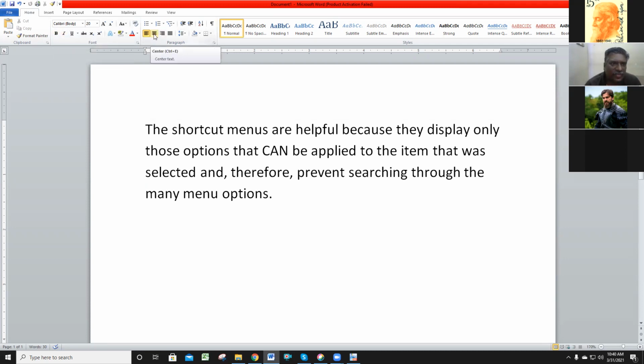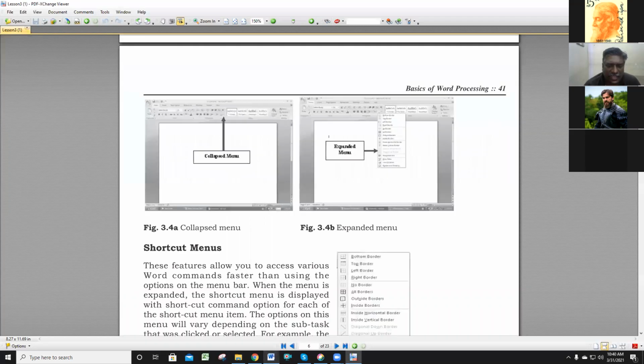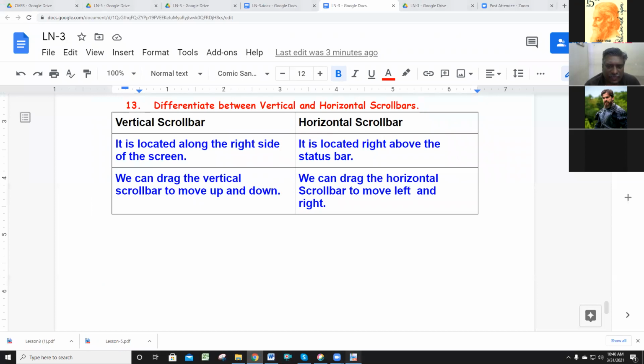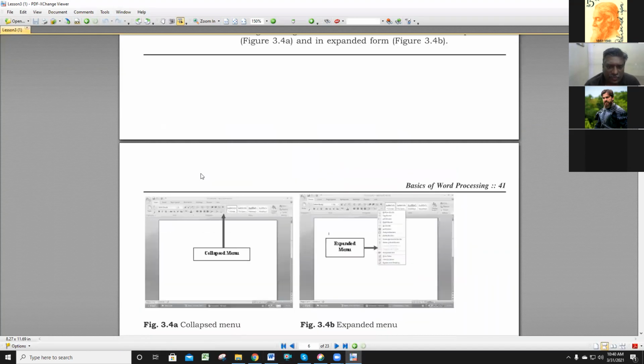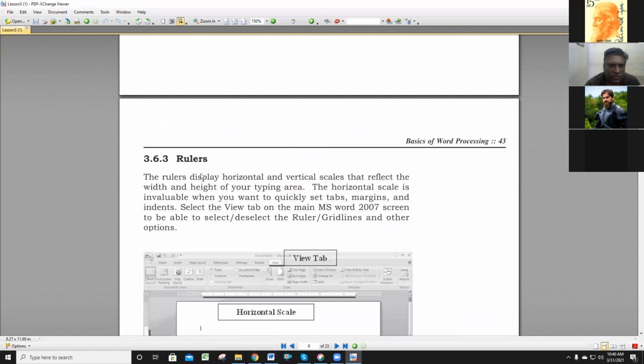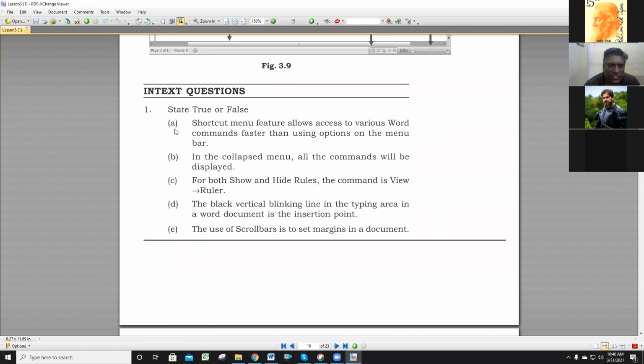Now in this menu I am clicking. That is center alignment. The shortcut is also there. So this is called a collapsed menu. Now you can read that and the question again. The question is, in the collapsed menu, all the commands will be displayed. Now you tell me, in the collapsed menu, all the information is showing or not? Sir, true. Yeah, it is true.